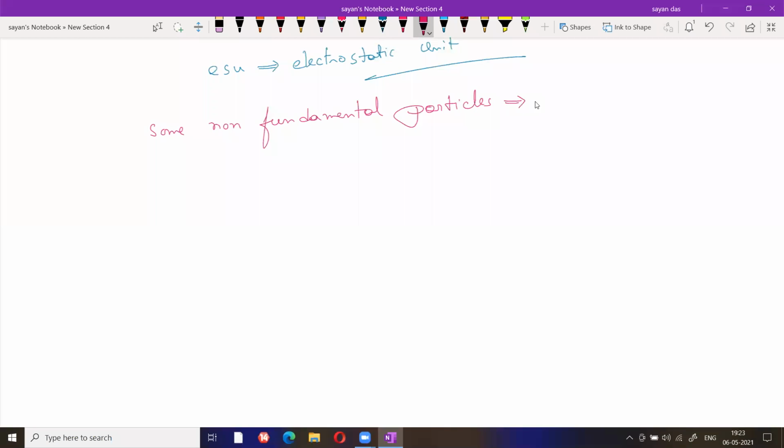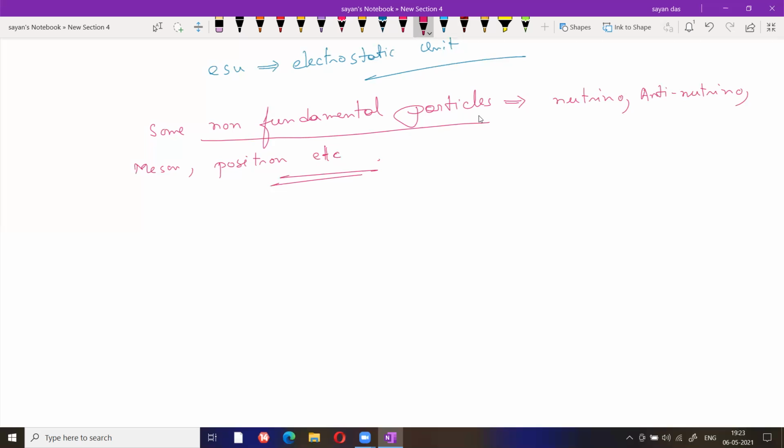Non-fundamental particles are basically the neutrino, antineutrino, meson, positron, etc. Which are non-fundamental particles. Any doubt? The fundamental and non-fundamental particle concept completed.